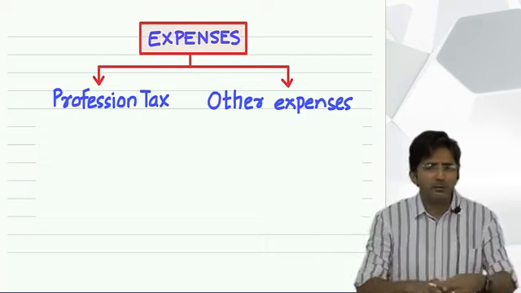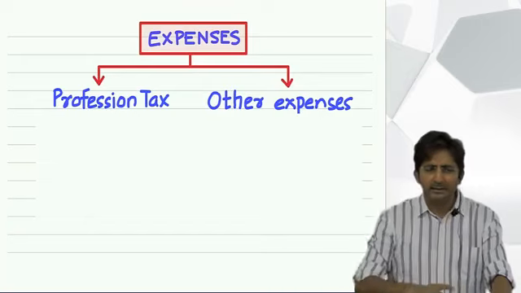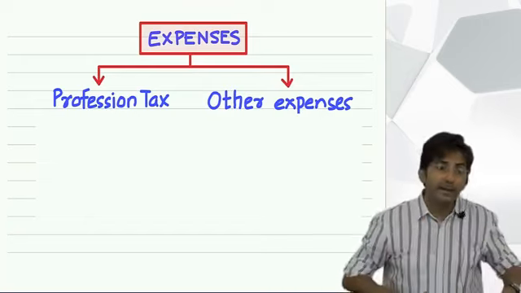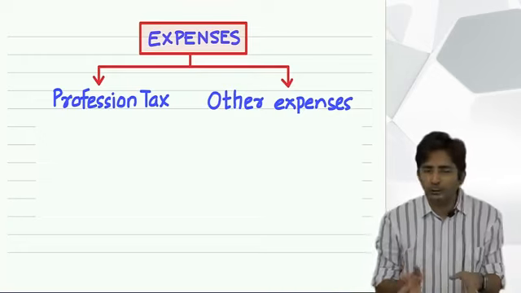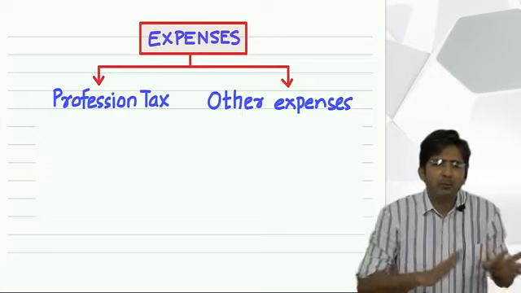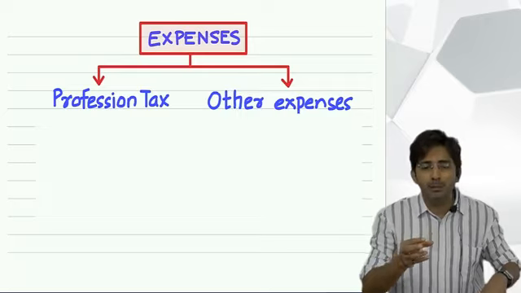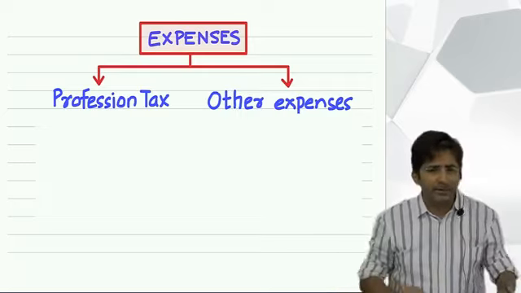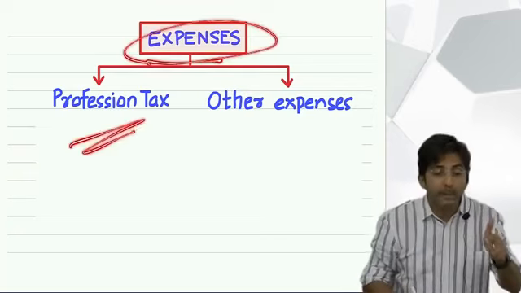In short, what I am trying to say, just for knowledge, the law of profession tax is very lenient. In income tax, you cannot do manipulation. 2, 3 years you don't pay income tax, you are gone. But profession tax law is so lenient, many people do not pay, and the amount is also not big. It is just a nominal amount, say around 2,000 something. For the whole year, it's nothing. Okay. But whatever the main point is, it is an expenditure of the employee.